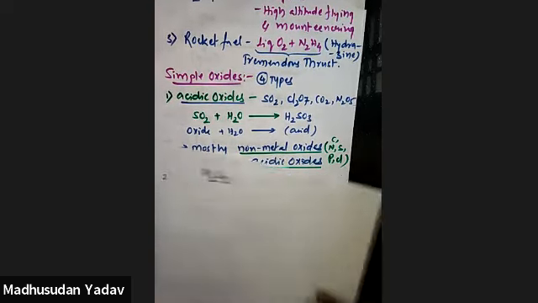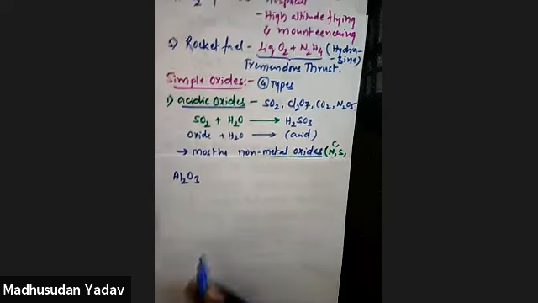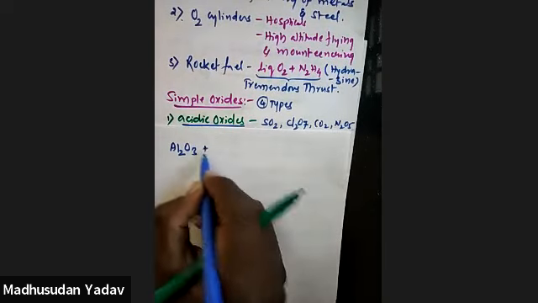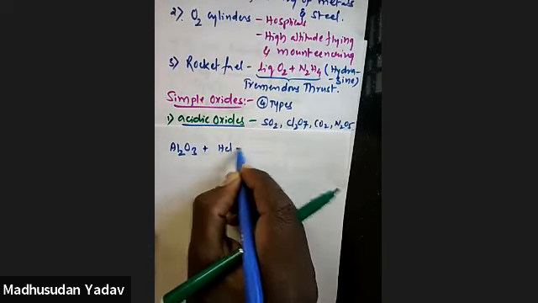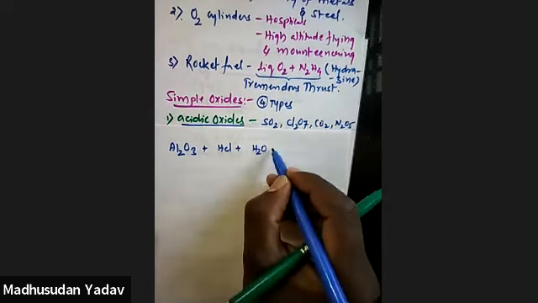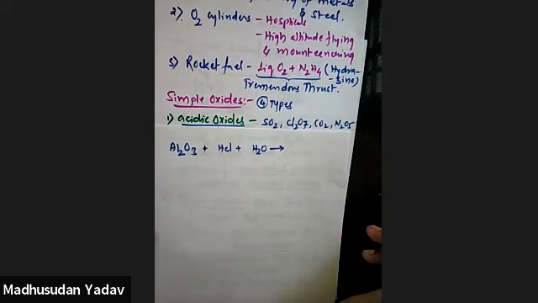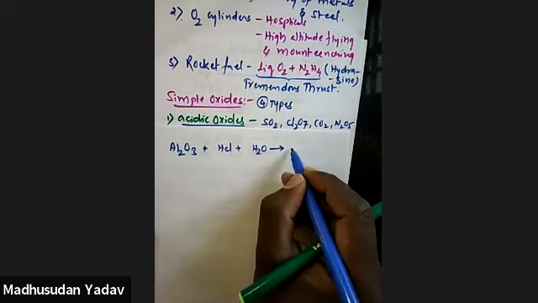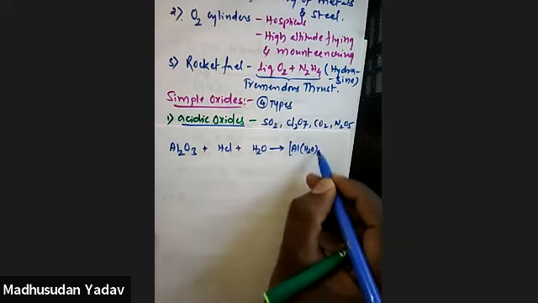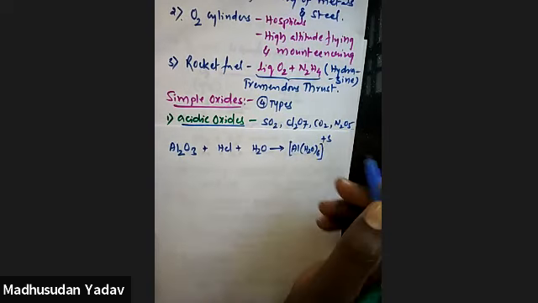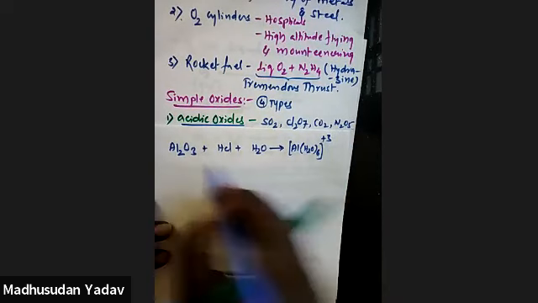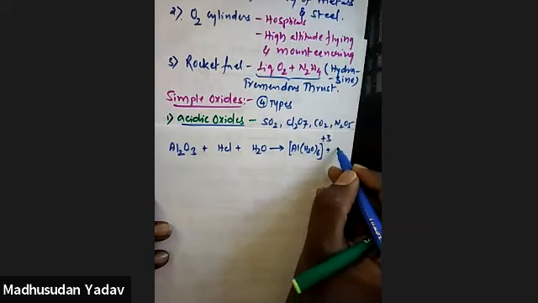Amphoteric oxide. Okay. First, I will take an acid. Al2O3 on reaction with HCl in the presence of water. So how will it react? Let's see. This gives the aluminum hexa aqua complex. Normally aluminum shows the +3 oxidation state, and all the chlorines.